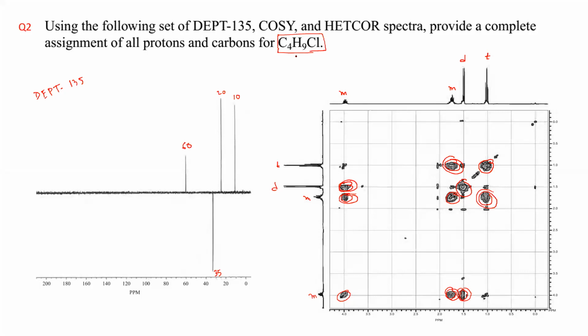The triplet, I told you, is coming around 1, the doublet is 1.5, and the multiplet is coming, as I told, around 1.8. Here this multiplet you take as 4.